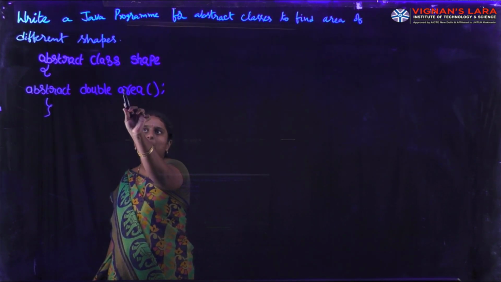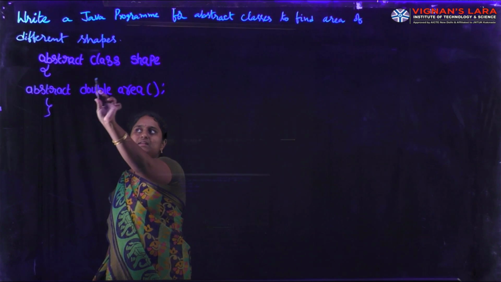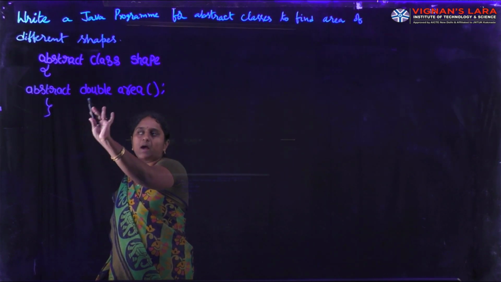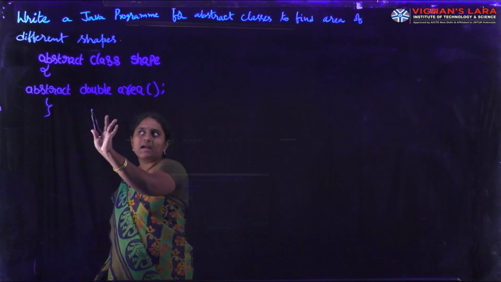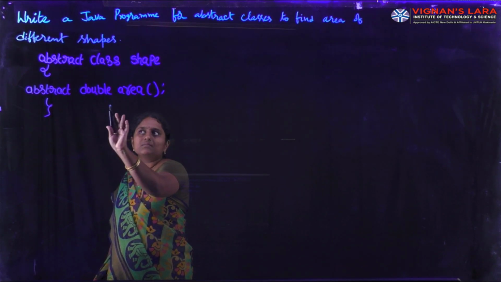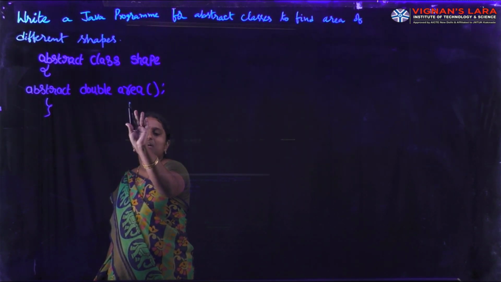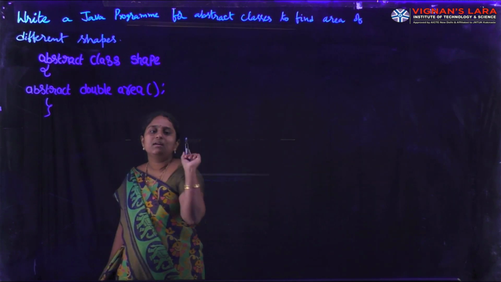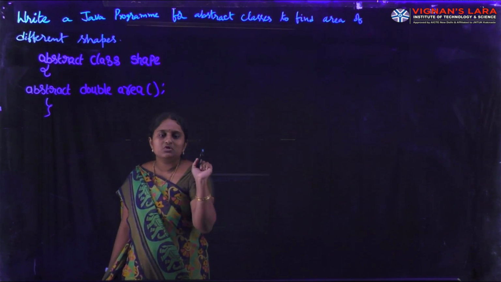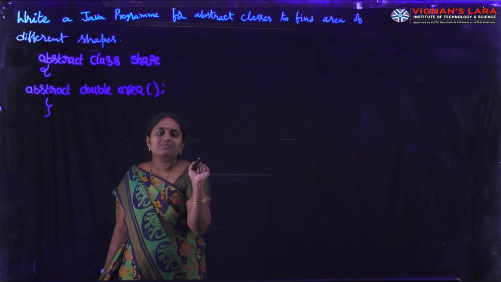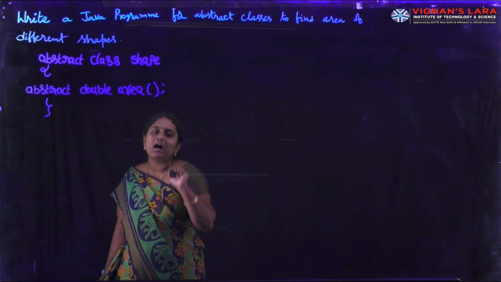What is the return type of this method? Double. Is it a normal method or an abstract method? Abstract method. Area is the abstract method. An abstract method is a method without any body. We should create a subclass, and the abstract method implementation is provided in the subclass.